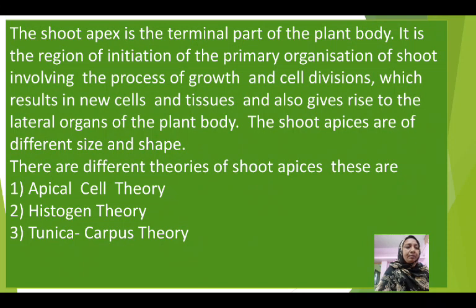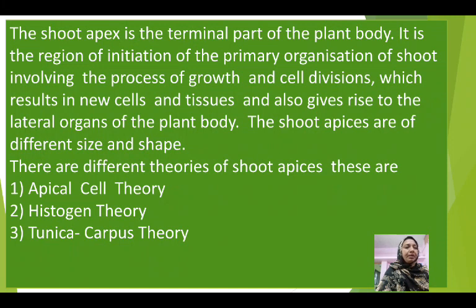Now we will discuss about the organization of these cells in shoot as well as the root. As we know, shoot apex is the terminal part of the plant body. It is the region of the initiation of primary organization of the shoot, involves the growth and cell divisions. Because of this, there is increase in the cell number as well as the tissues, and it also gives rise to the lateral organs of the plant body. The shoot apices are of different size and shapes. This depends upon the type of the plant.